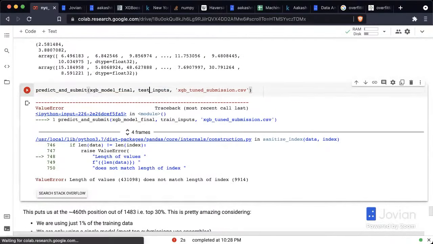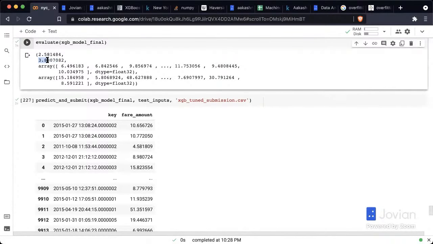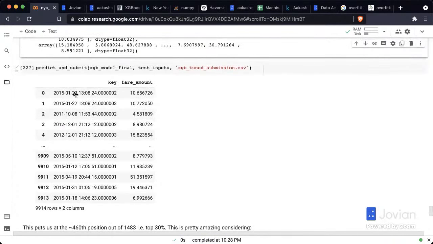So let's just fix that, predict and submit. This is looking pretty promising. It has gotten to 3.8. Let's see if that is any better than the best model that we had. XGB tuned submission.